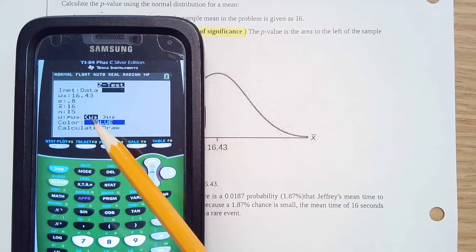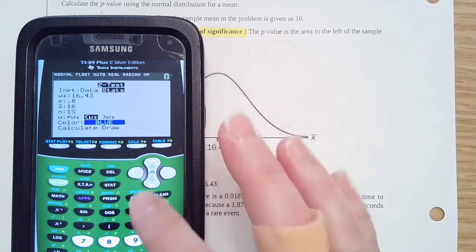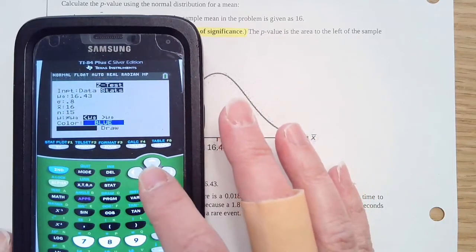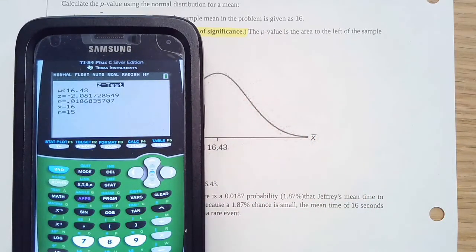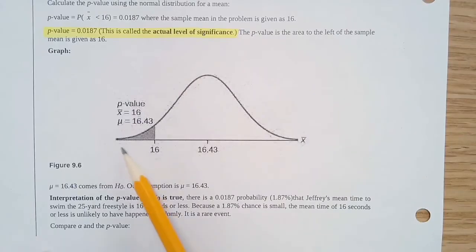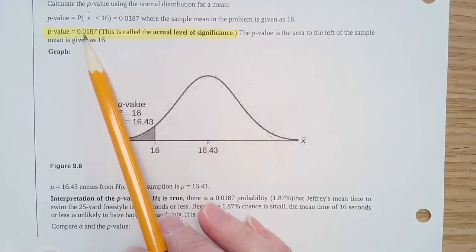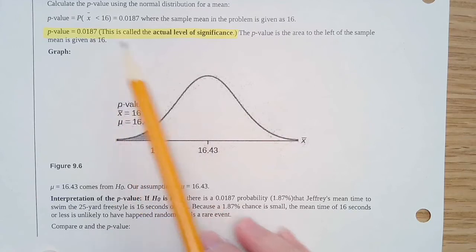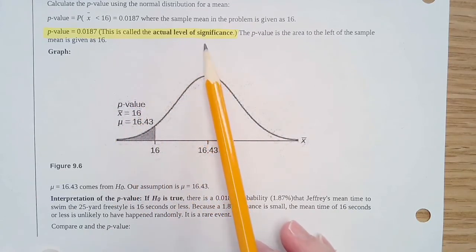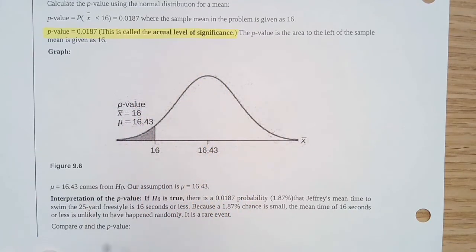And we're going to say that his second swim was lower than the first one. So we go through and then we come down here to calculate, and that tells us that the p-value is 0.01868. All right, so now we know that that's going to be on the left side. So that's our p-value because it's 0.0187, and that's the actual level of significance.